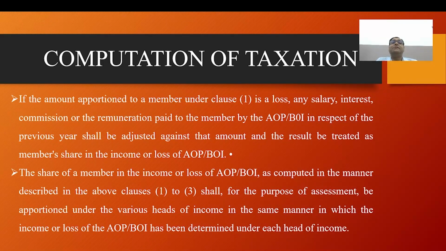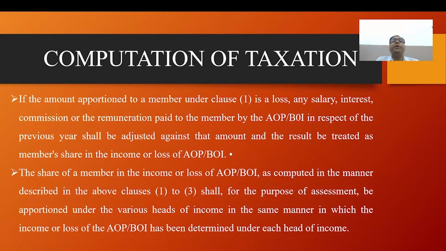Where none of the members has total income exceeding the maximum exemption limit, in such case AOP will pay income tax on its total income at the slab rates which are the same as applicable to an individual, and the benefit of basic exemption of 2,50,000 shall be available to such AOP or BOI.